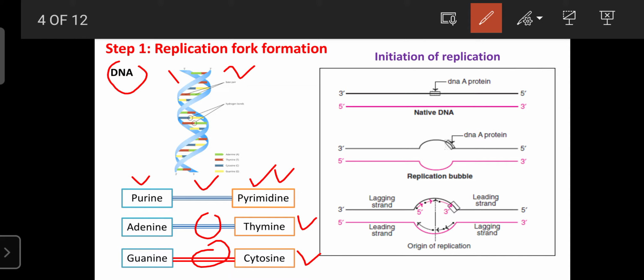In step 1, the initial preparation required is the break of the double strand DNA into single strand DNA.